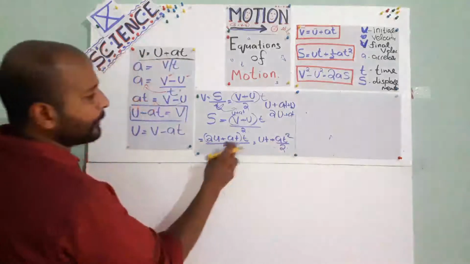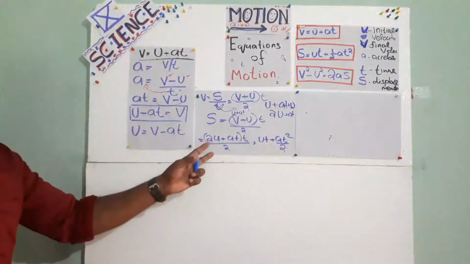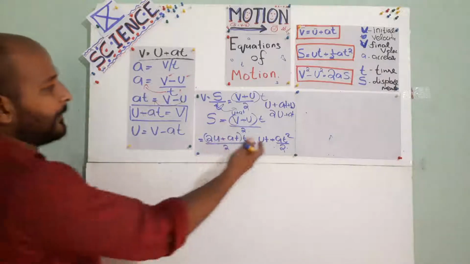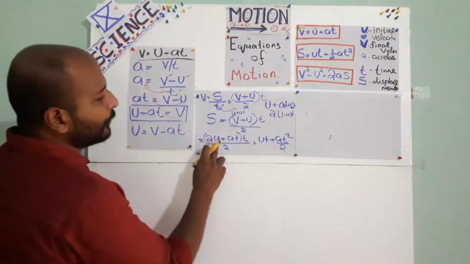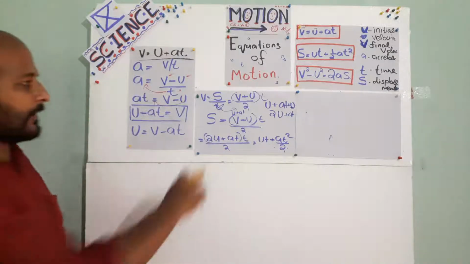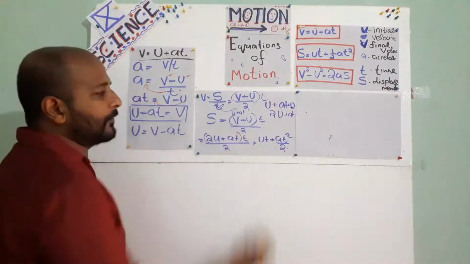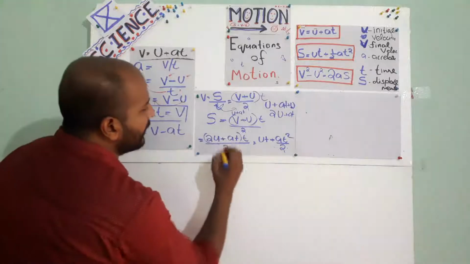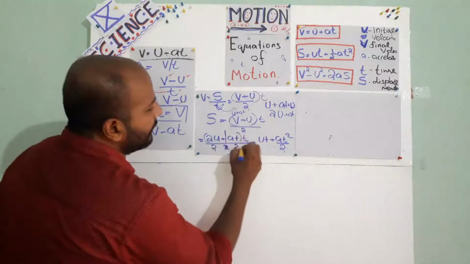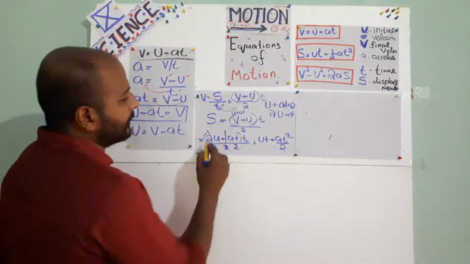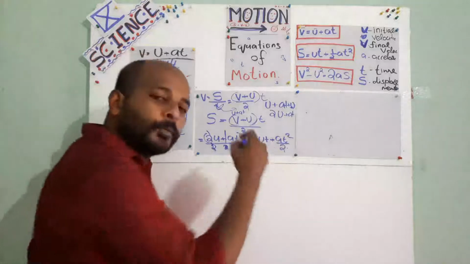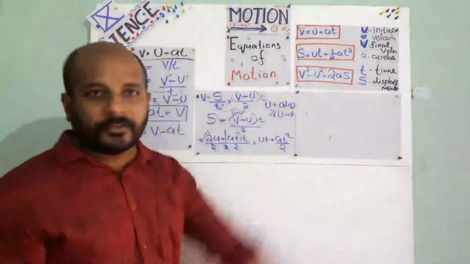Isn't it? 2u plus at, the same thing I did here, into t, sorry. Multiply by t inside, we will get 2ut plus at squared divided by 2. So these are two things we want to add. So how will we add? Like this, by 2 by 2. The 2 and 2 cancel. So ut plus at squared by 2. At squared by 2 is the same as half at squared.